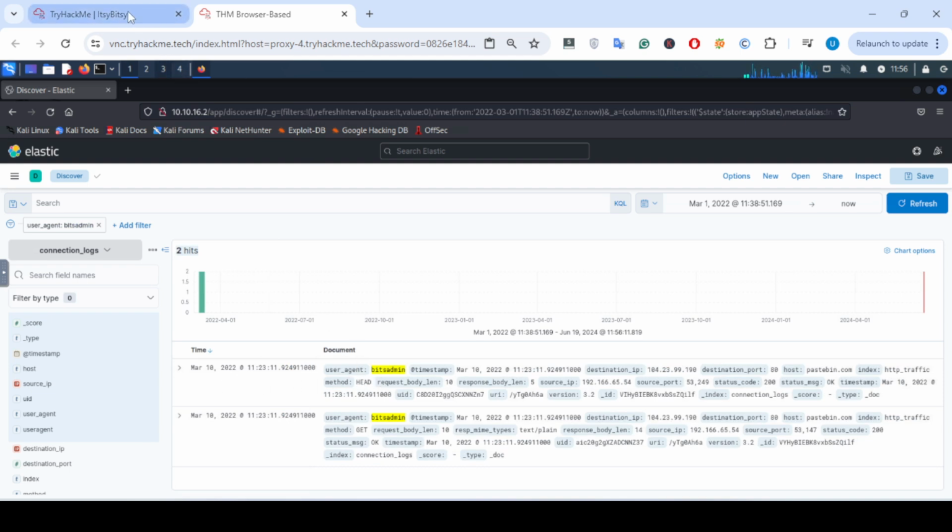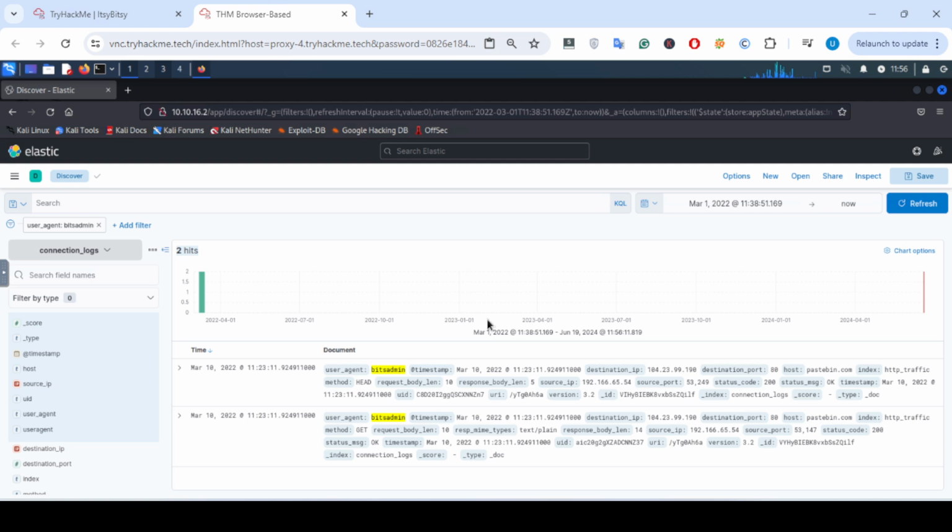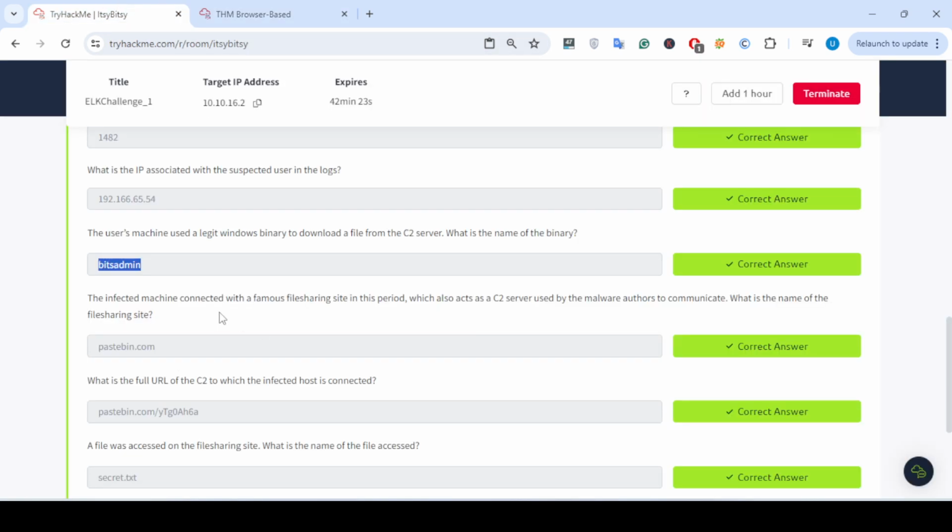So this is the malicious user agent that was used to download the file. So what is the name of the binary? Bitsadmin. It's the user agent, and bitsadmin is the binary that was used to download from the C2 malicious server.